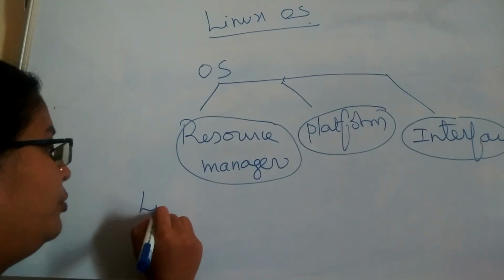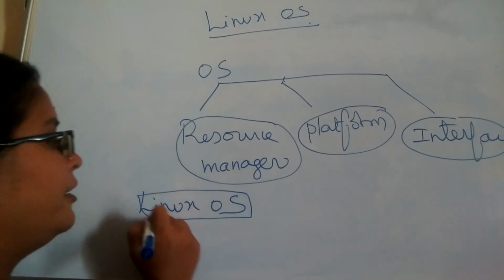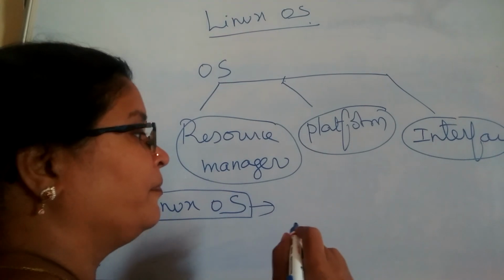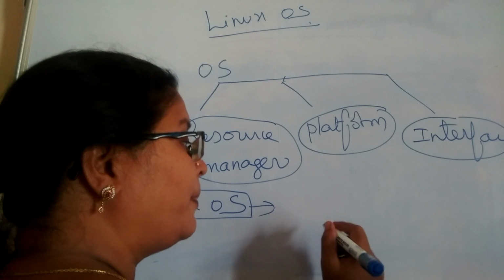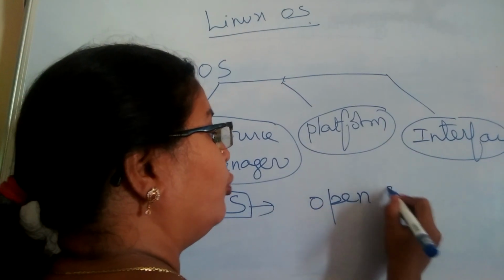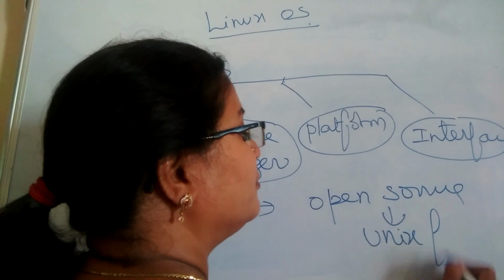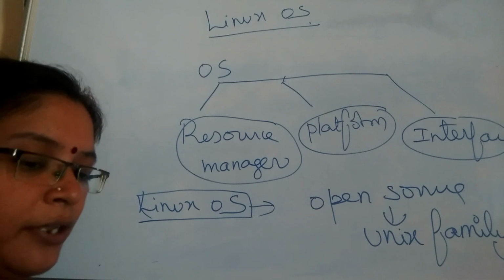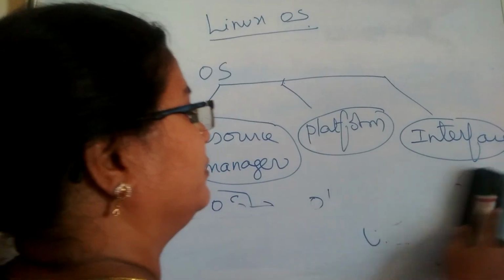Next, we are going to start the Linux operating system. Already we have seen the introduction in our previous videos: what is the Linux operating system and what are the various activities. Linux operating system is actually an open source operating system and it belongs to the Unix family. What are the various features of the Linux operating system? Now we are going to see.